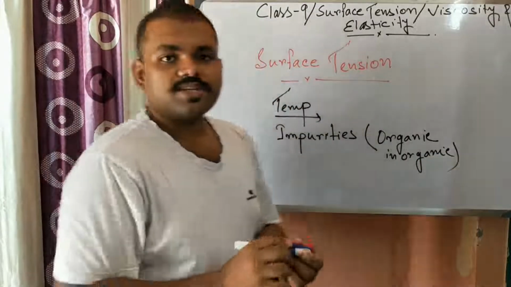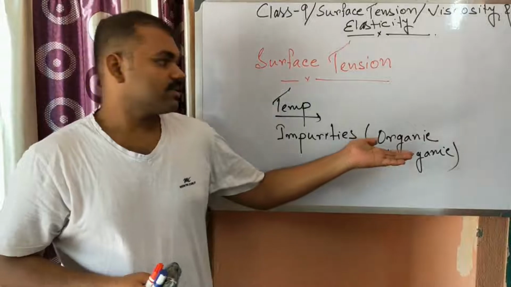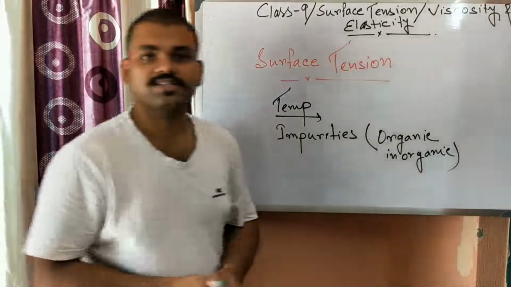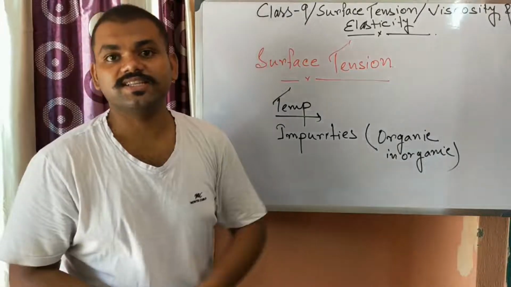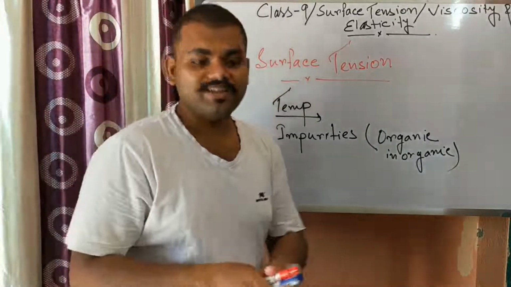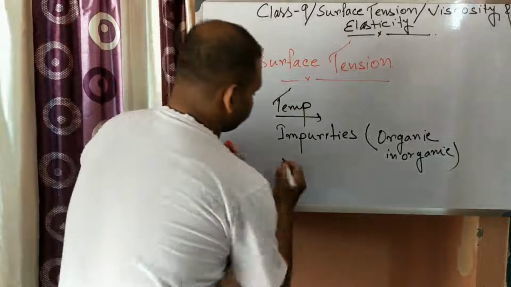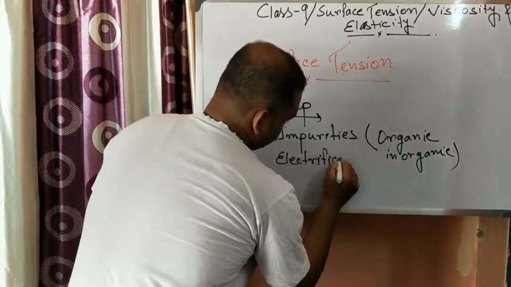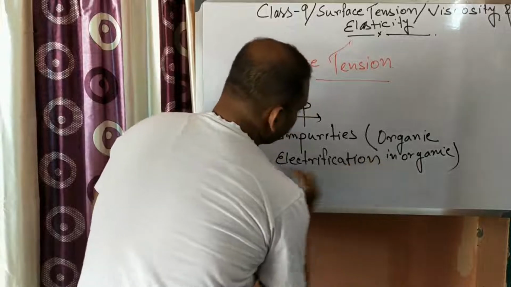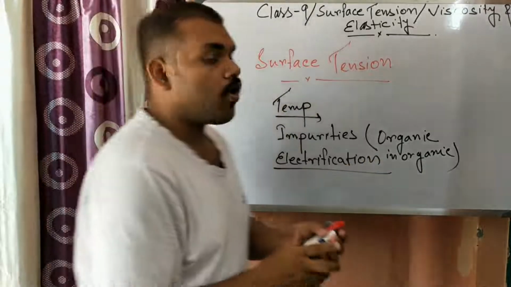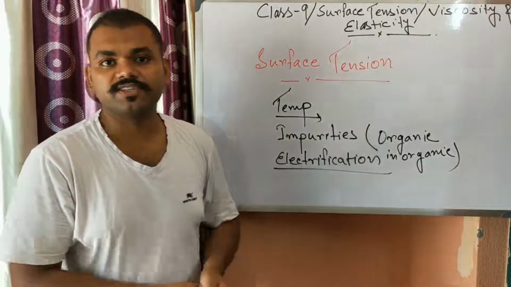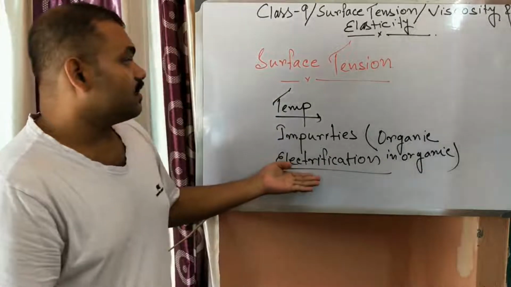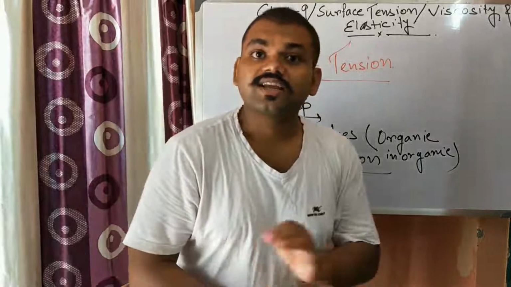Whenever organic substances are dissolved into water, the surface tension of the water decreases, and in case of inorganic substances, surface tension increases. On electrification of the surface of water, it is generally seen that the surface tension reduces.